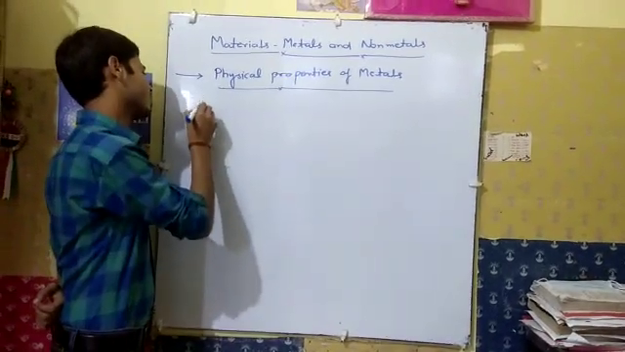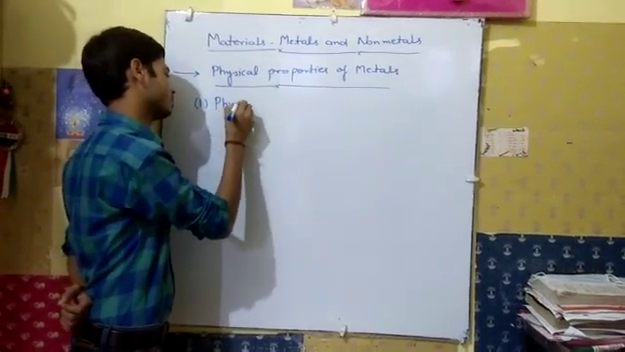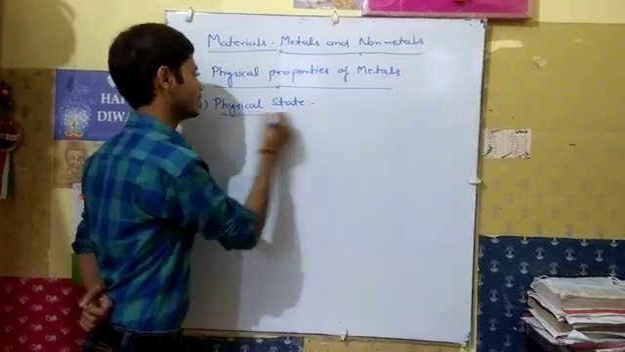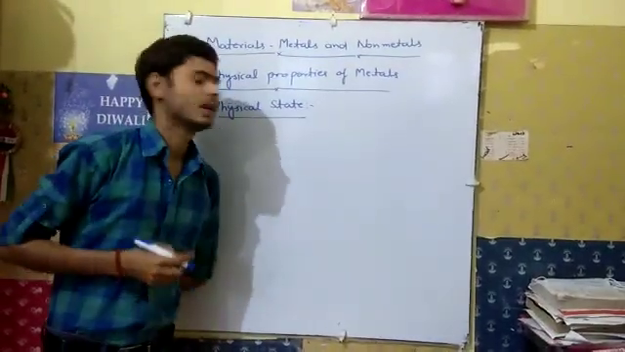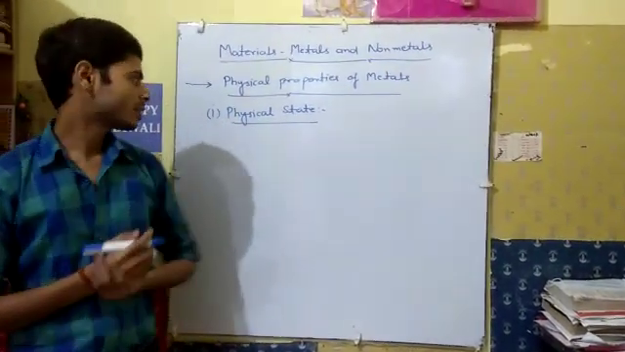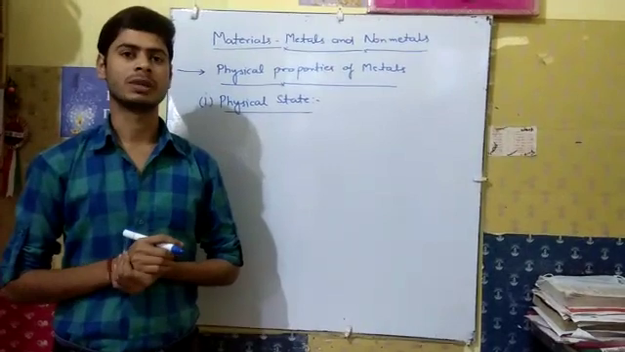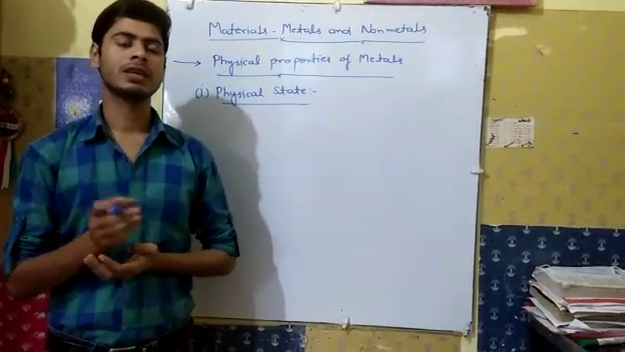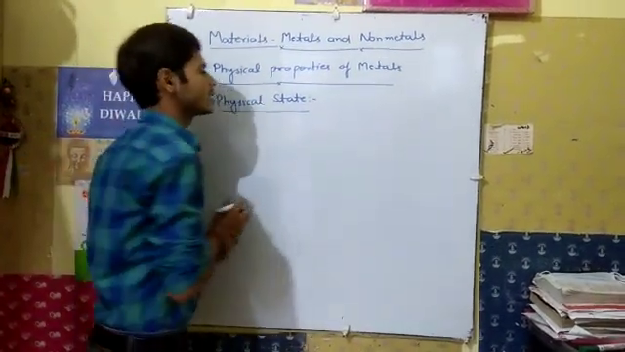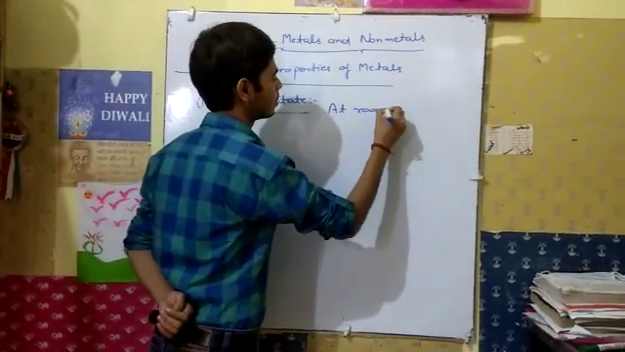The first property of metals is physical state. Physical state means that at room temperature metals are solid in nature. But there is an exception, mercury. It becomes liquid at room temperature. So except mercury, all metals are solid at room temperature. We write here: physical state of metals at room temperature.